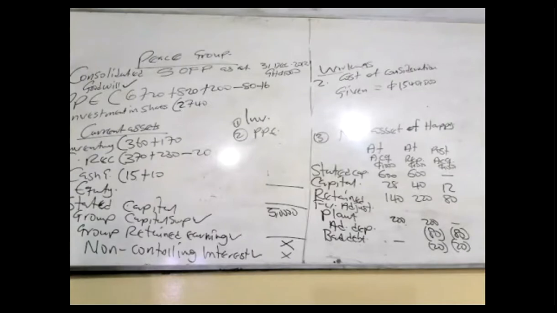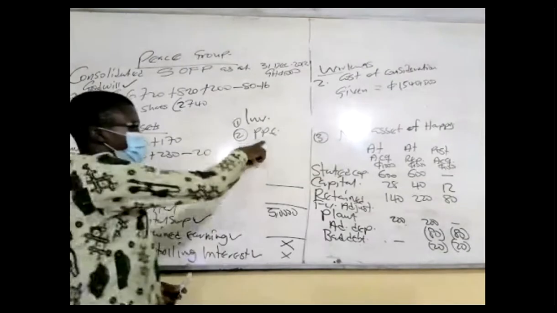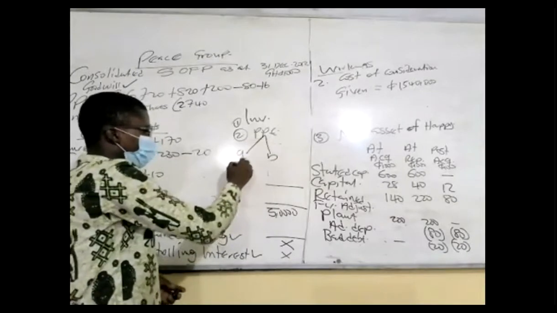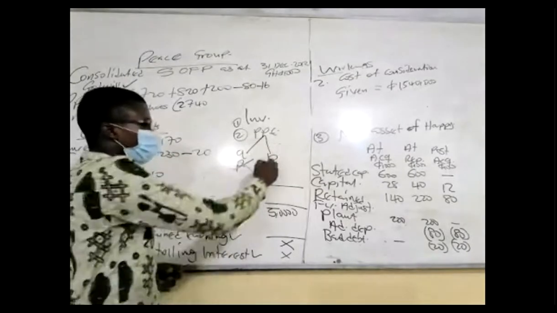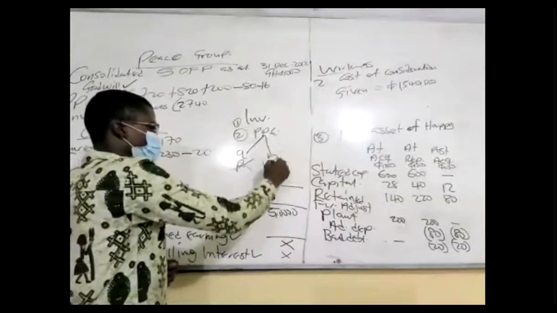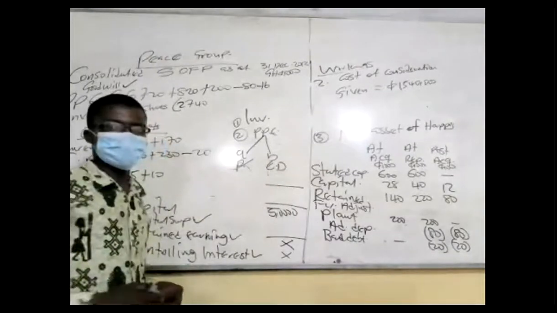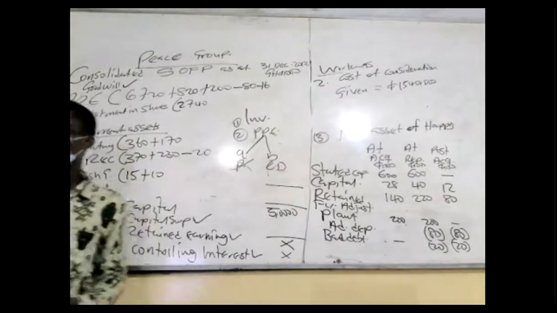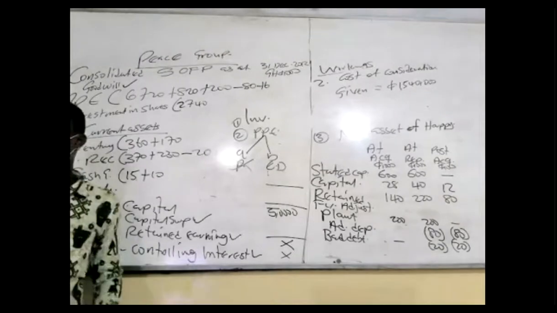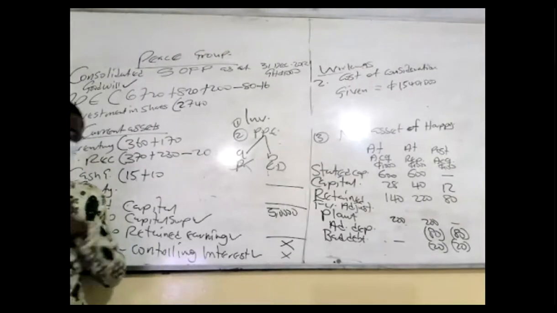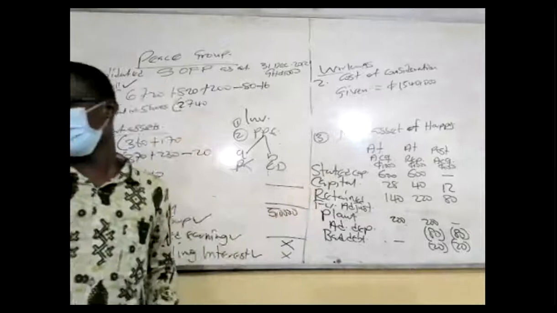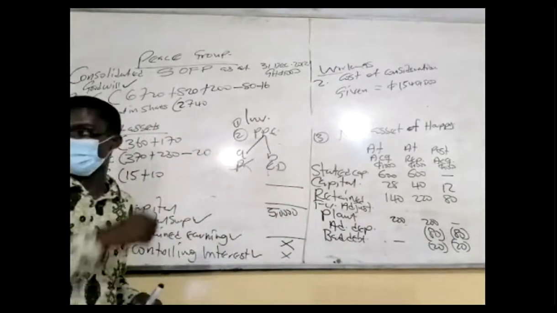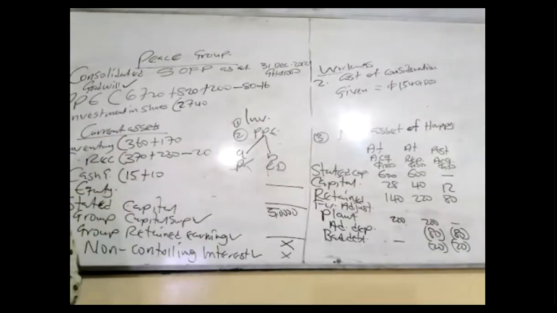Now, there's a second item. If you sell PPE, two items, A and B. First one, the profit loading, eliminate it, and then the excess depreciation. So now let's calculate the excess depreciation. The excess depreciation will be calculated from the date of the sale to the reporting period. That one is not from the date of acquisition, it's from the date of what? Sale. When did the sale take place? From that side up to when? Up to the reporting period.